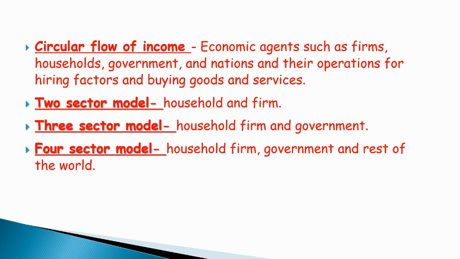Under the 3-sector model, it is for the mixed and closed economy with households, firms and also government. And the third one is the 4-sector model, an open economy with household, firms, government and rest of the world.